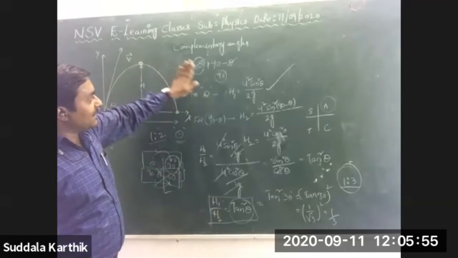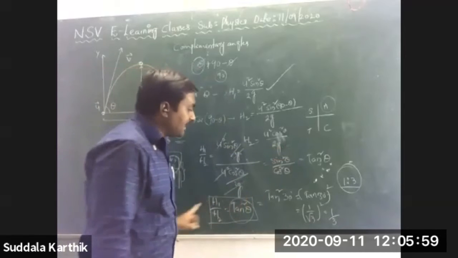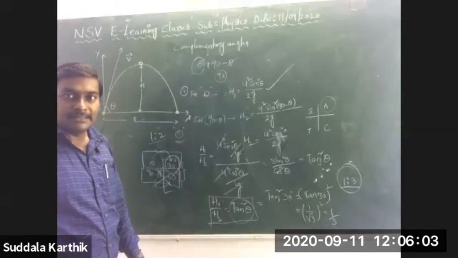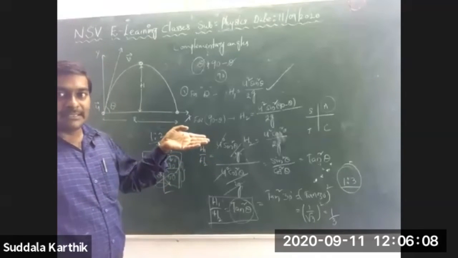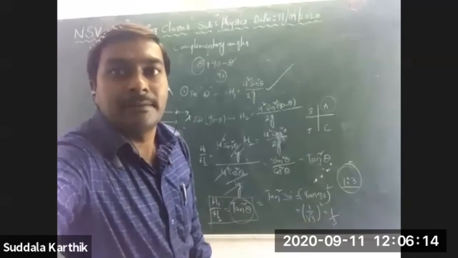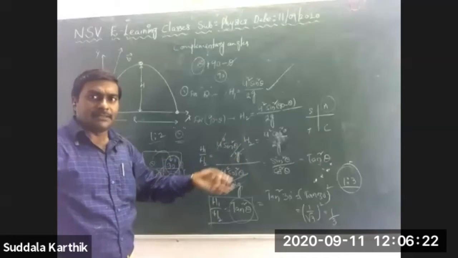For these complementary angles, there are different ratios between the two heights. Based on this concept, there are so many questions asked in the examination. Is it okay? Shall I go for further discussion? Based on the complementary angles, some other concept is there, based on this one only. If it is clear, I am going to discuss that. That is very easy.